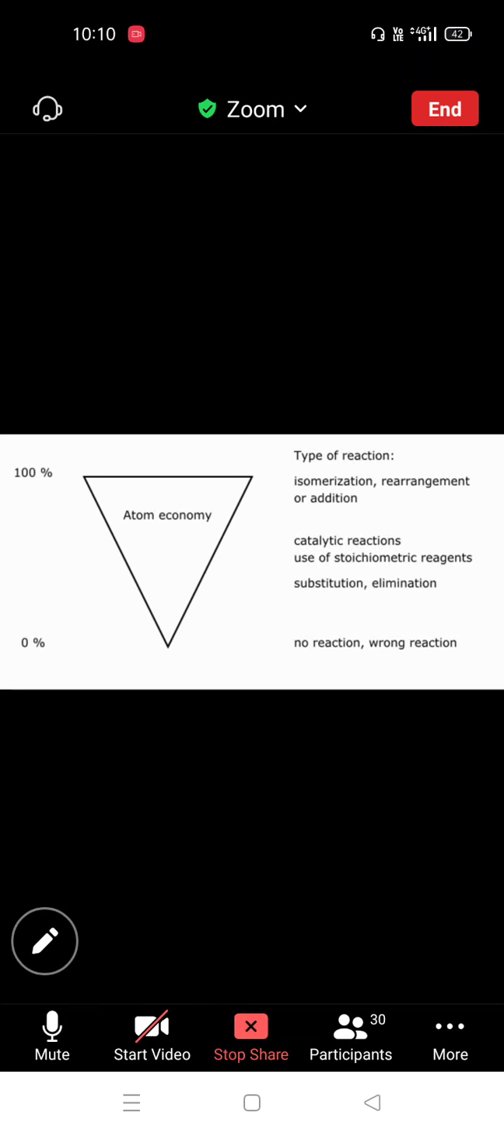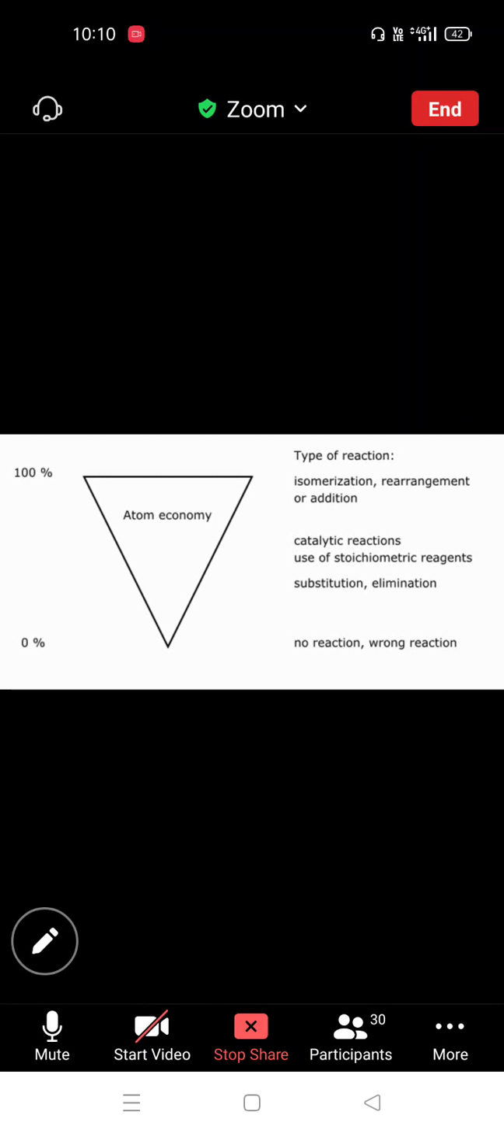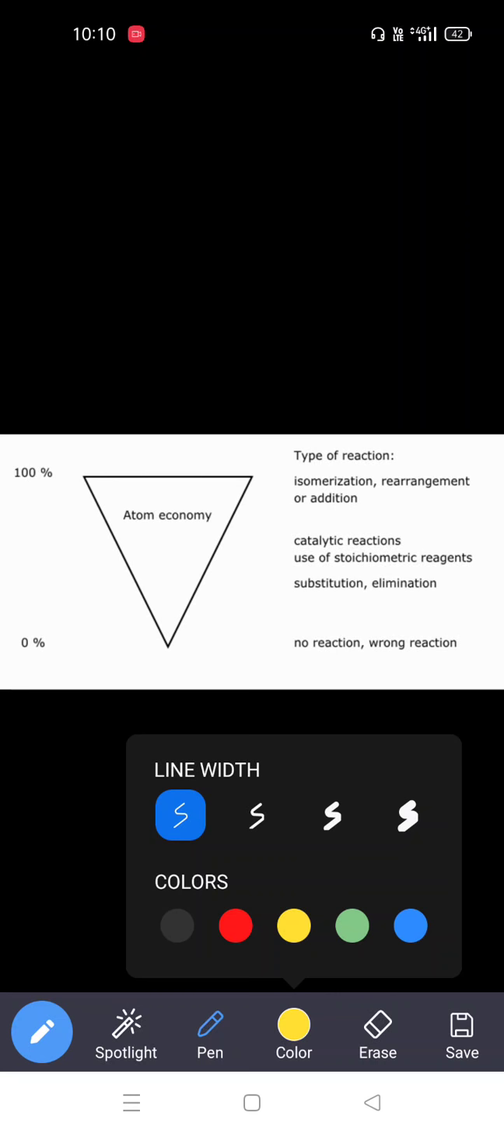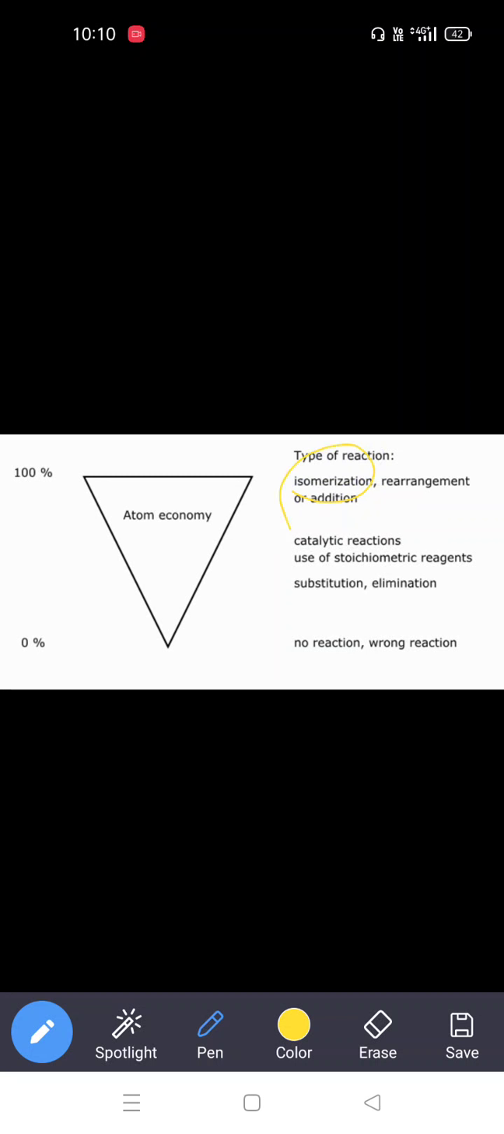So, some of the types of atom economic reactions. Here we take isomerization, rearrangement reactions, and addition reactions. These three reactions are atom economic reactions. First of all, consider isomerization, the rearrangement reaction, and the addition reaction. These three reactions are atom economic reactions.